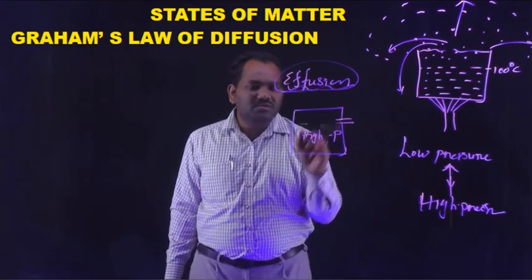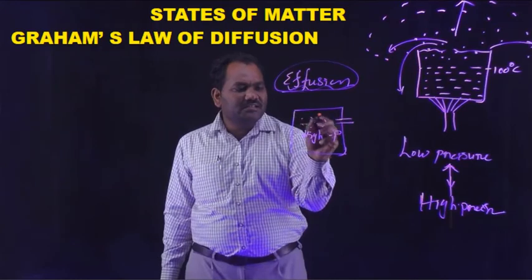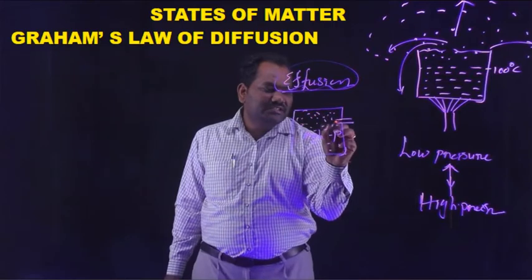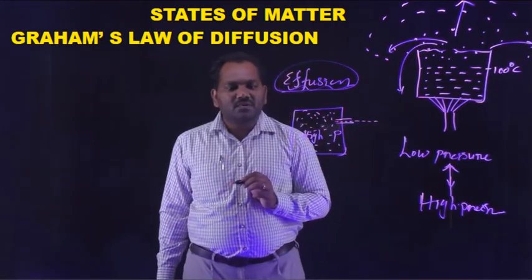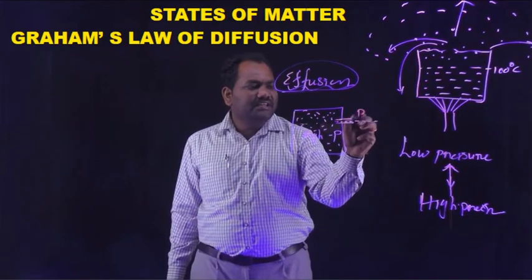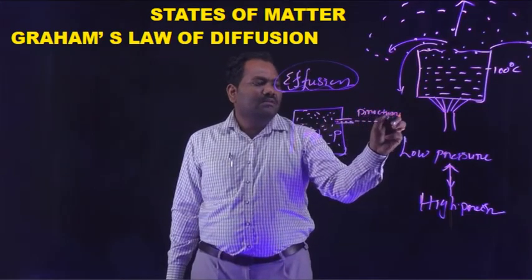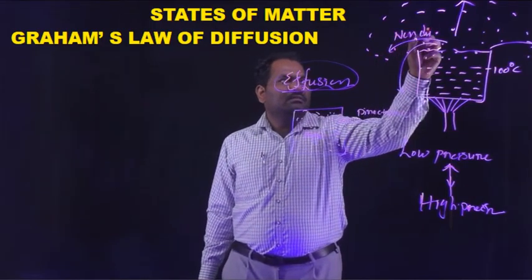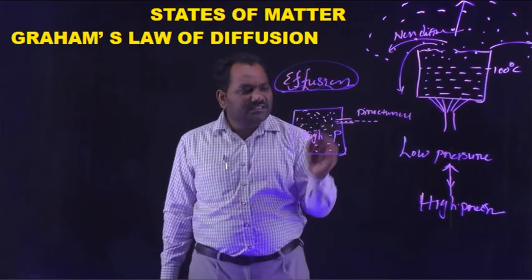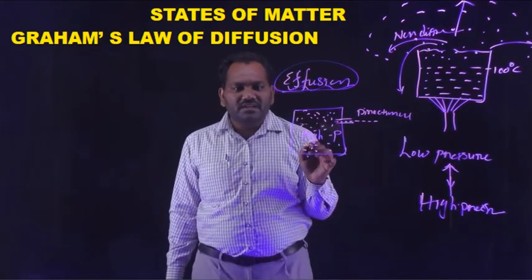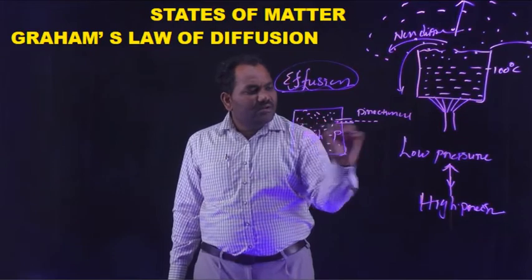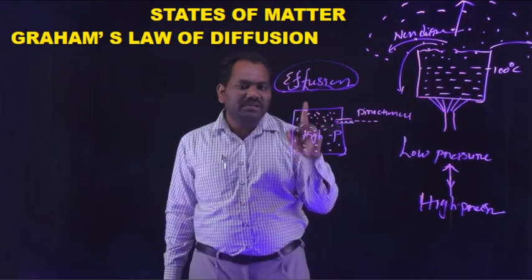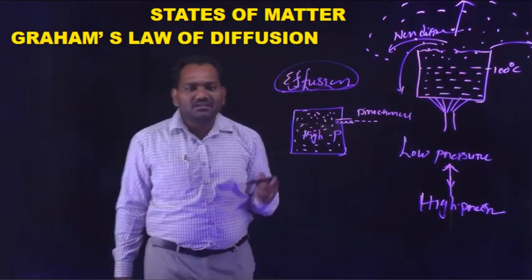From this small hole, the high pressure gas molecules are released to the low pressure region. This is directional. Diffusion is non-directional, and effusion is a directional process. All gaseous molecules escape from the high pressure region to the low pressure region through a small hole. This process is called effusion.